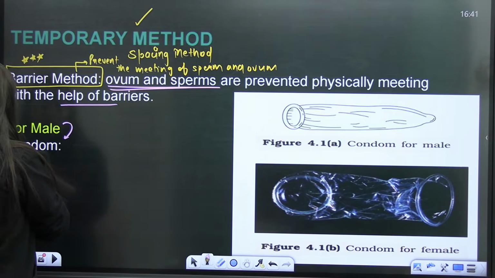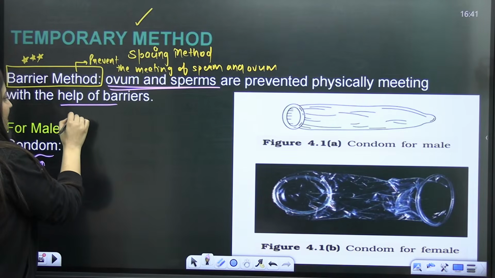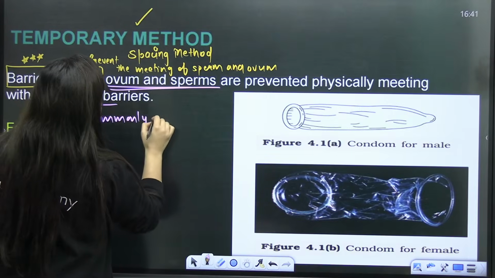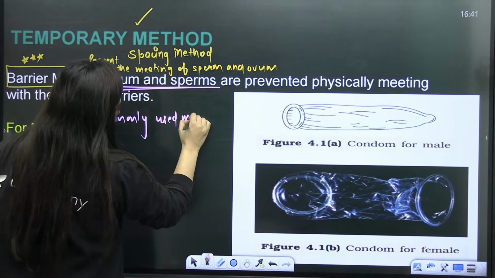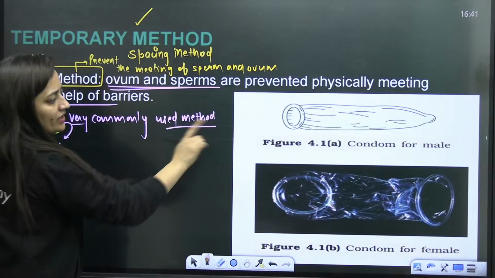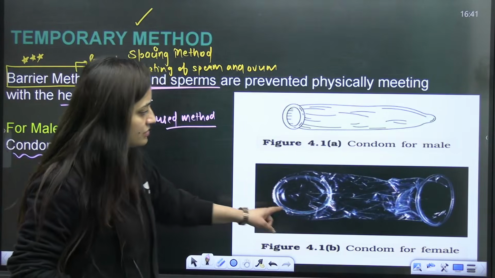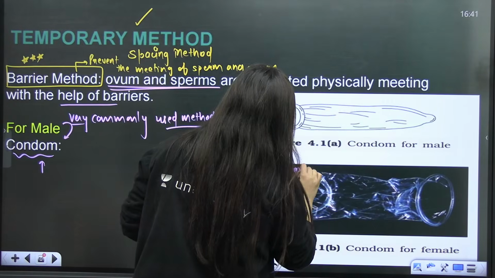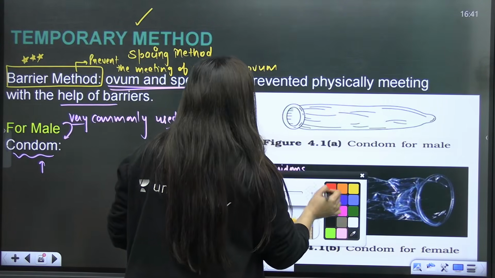So for males, condoms are there and they are very commonly used, right? Here you can see the image given in the NCERT. This is the condom for the females, which we also call femidoms, and this one is for the males. What is it going to do?